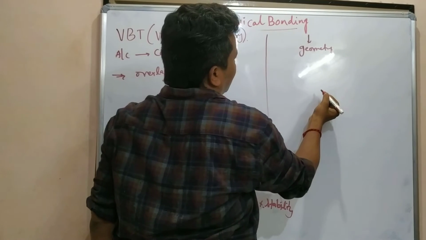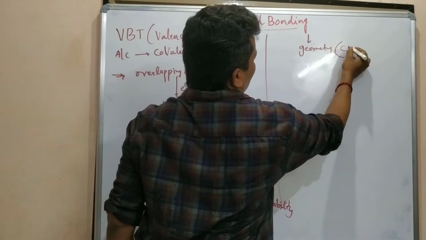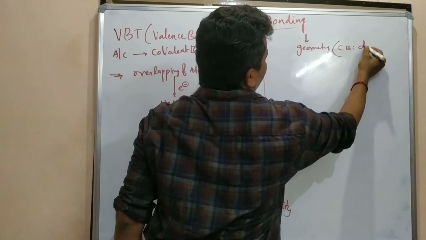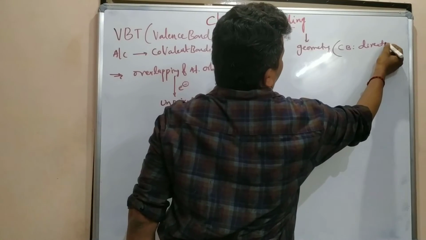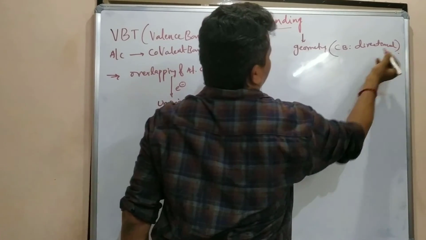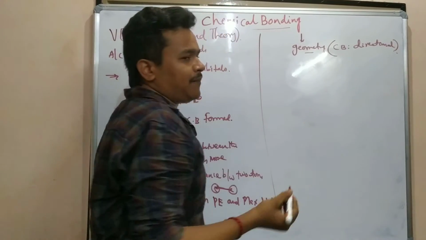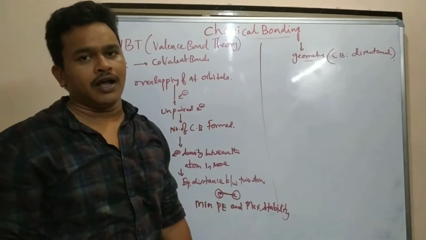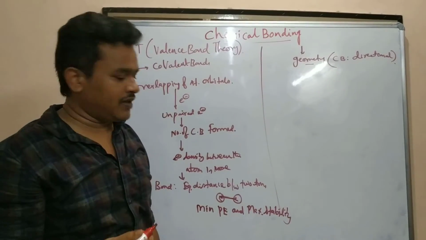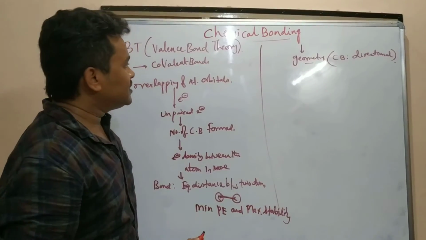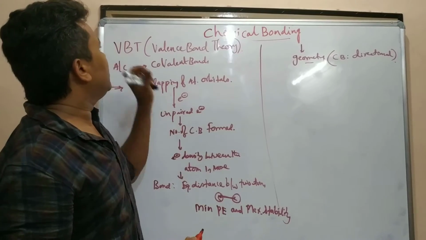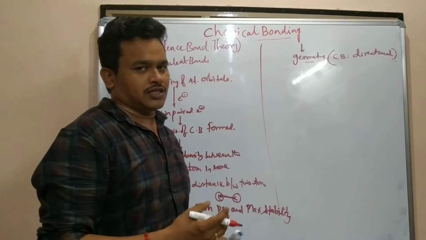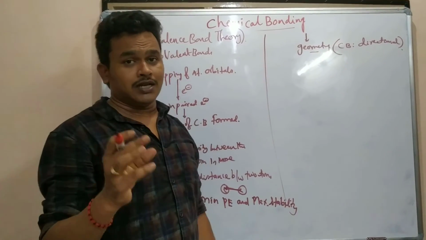Why is that a geometry? Because the covalent bonds that form are all directional. Directional bonds will decide the geometry of the compound. These are the VBT postulates.